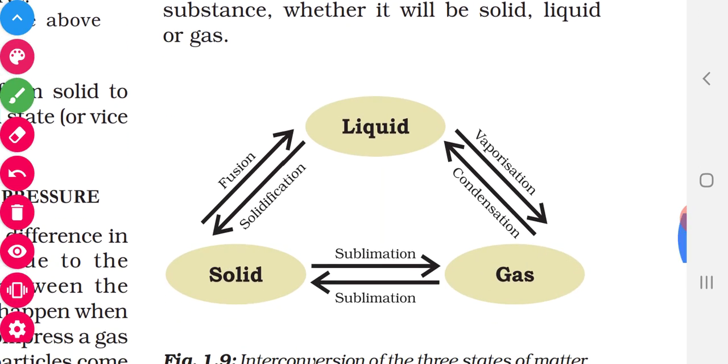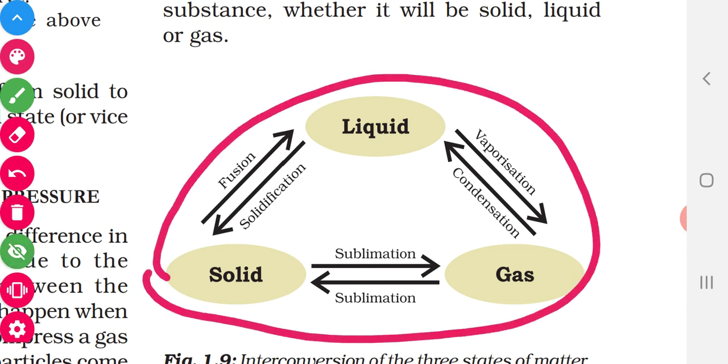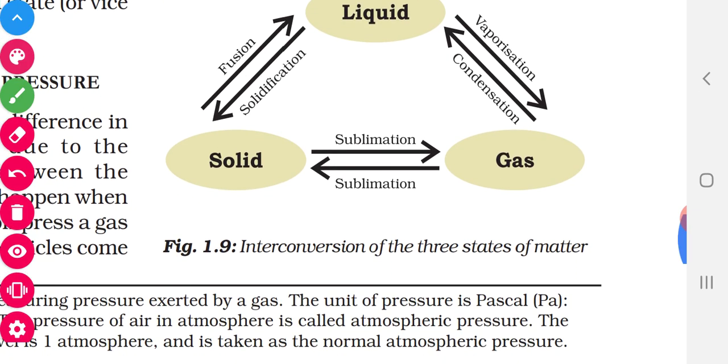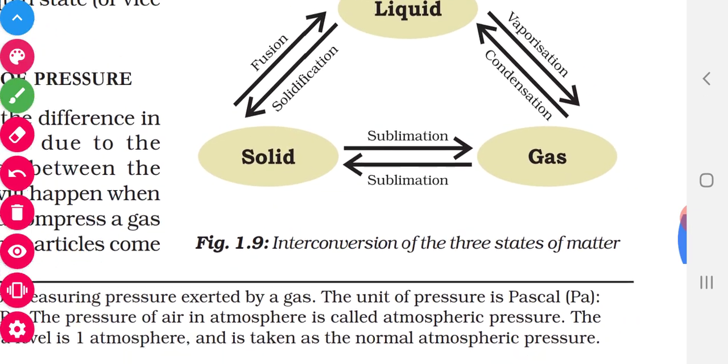See this one. Solid is converted into liquid, that process is called fusion. If a liquid is converted to solid, that is called solidification. Solid is converted into gas, that is called sublimation. Gas is converted into solid, that is also called sublimation, or deposition. Liquid is converted into gas, that is called vaporization. Gas is converted into liquid, that is called condensation. So by changing the temperature we can convert from one state to another.